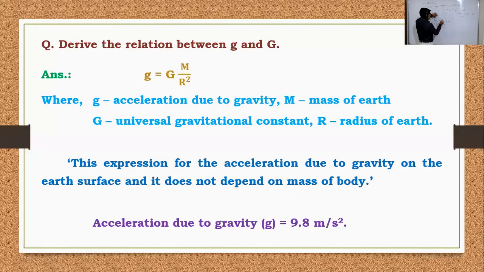Initial velocity 0 meter per second, we have final velocity 20 meter per second. Acceleration becomes 20 minus 0 divided by 5. This is 4 meter per second square. Okay, again next position.